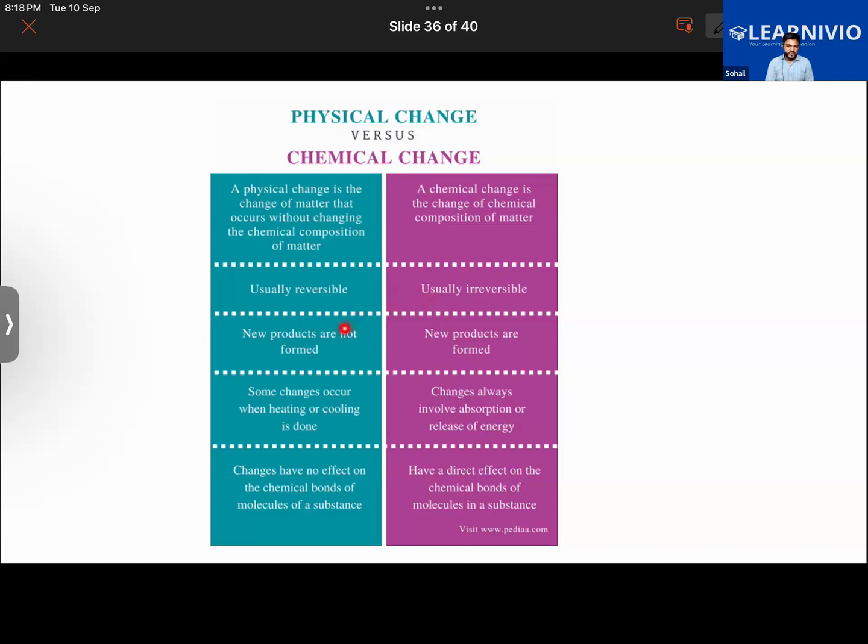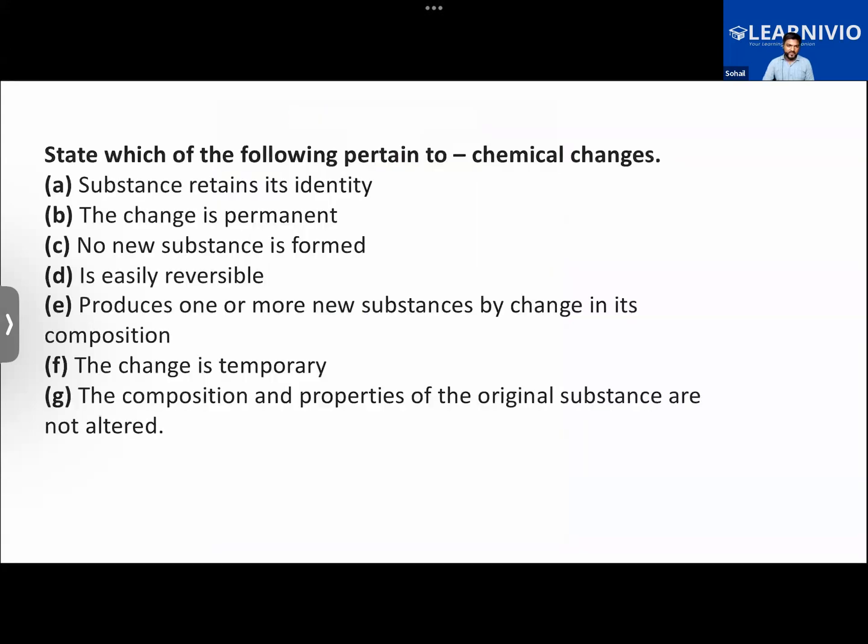In physical changes, new products are not formed, but in chemical changes, a new product is always formed. Some physical changes occur when heating or cooling is done, while chemical changes always involve absorption or release of energy, right? Furthermore, there was one more thing, but we'll be learning that in a higher class about the chemical bond. That's a different thing. Okay, now it's time to do the questions. So start from here. Read the question and answer it.